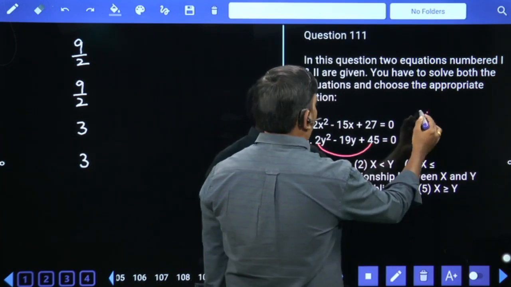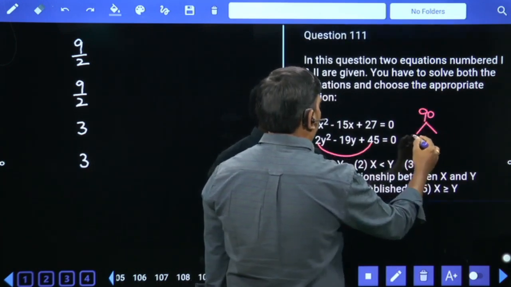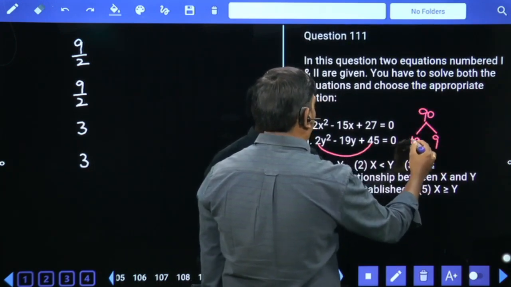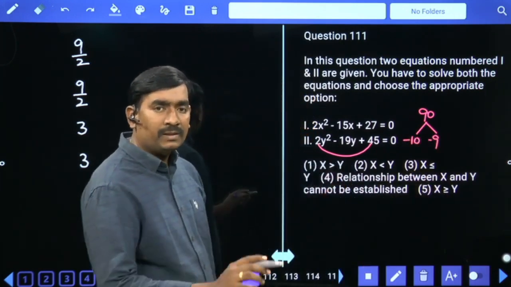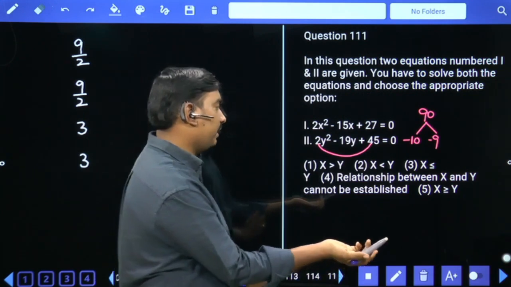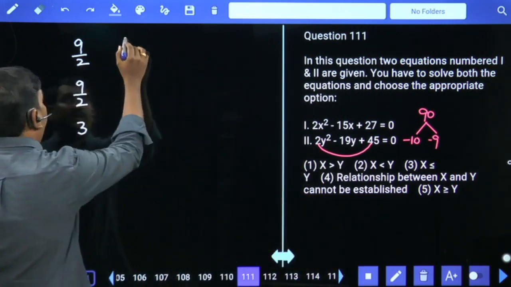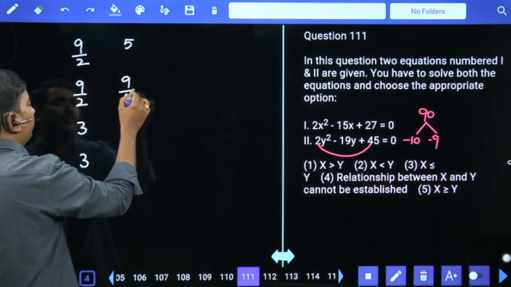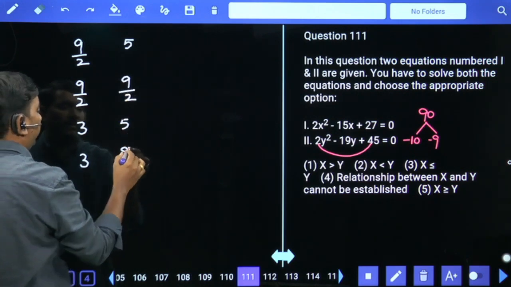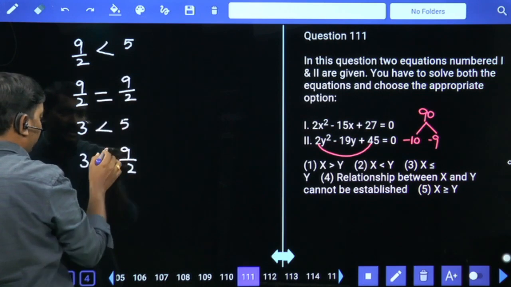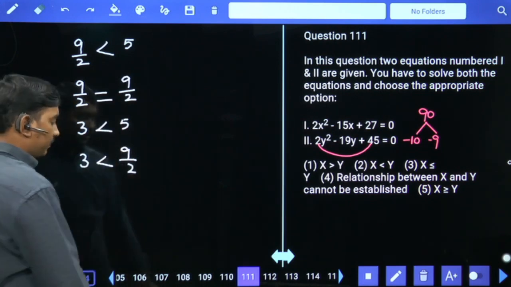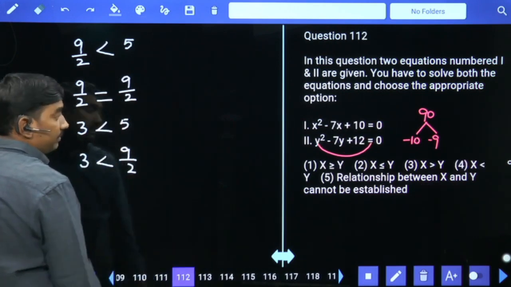2 45s are 90. 10 9s are 90. Minus 10 minus 9 will give us minus 19. Finally plus 10 plus 9. 10 by 2 means 5. 9 by 2. Less than, equal, less than, less than. X less than or equals to y is your answer.